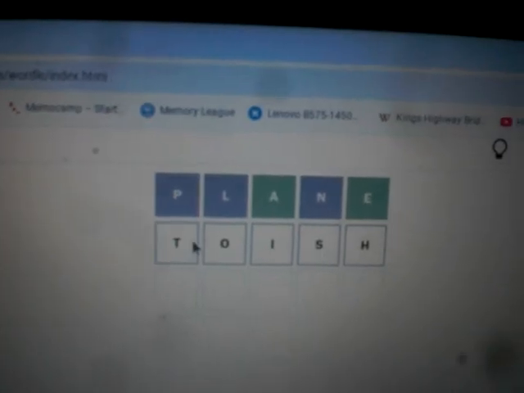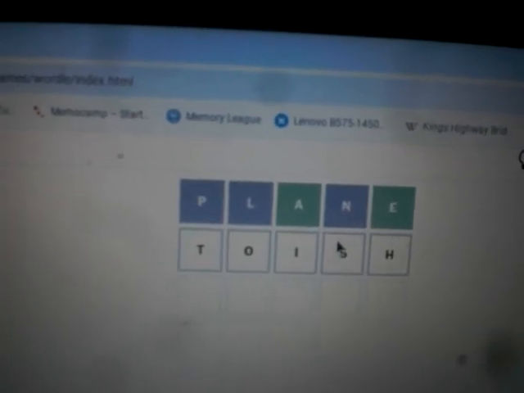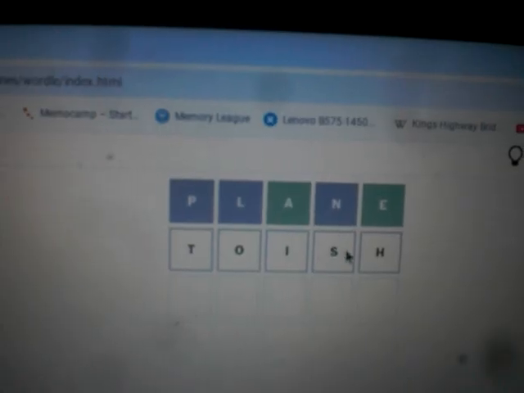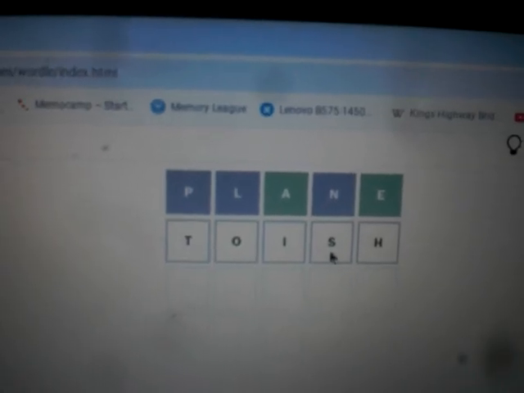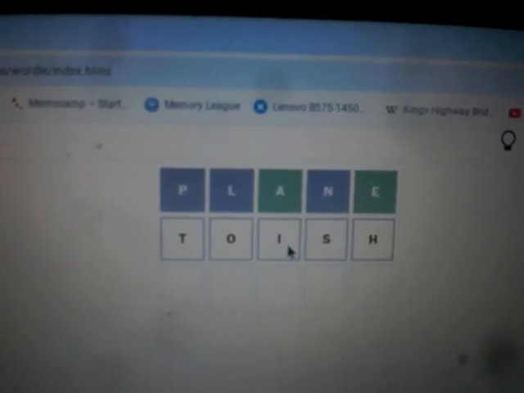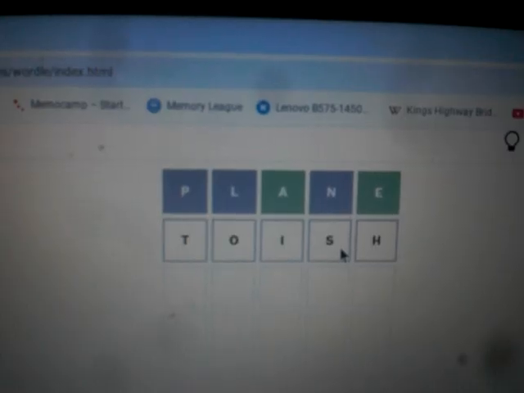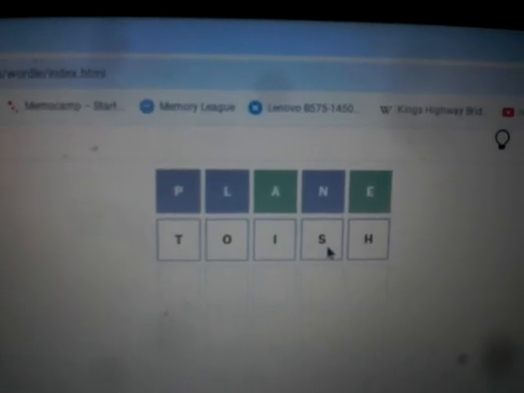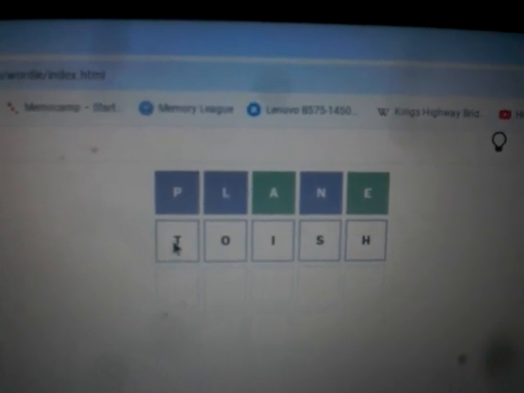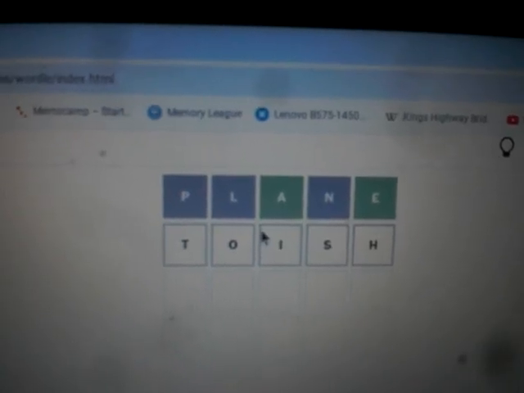State, S-T-A-T-E. But then you're guessing a double T. We could do stare, S-T-A-R-E. We could do share. Stare, share, irate, state. So I'm looking between share and stare. Should we do share? Well, stare would be better than share because the T is the most common letter left, so we want to use that if possible. Then we skip the vowels and then the S. So S-T-A-R-E. It's a great choice.